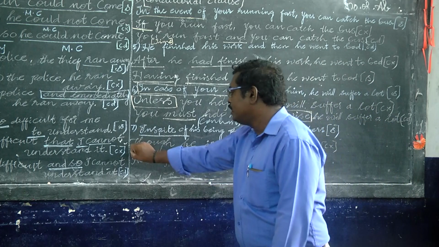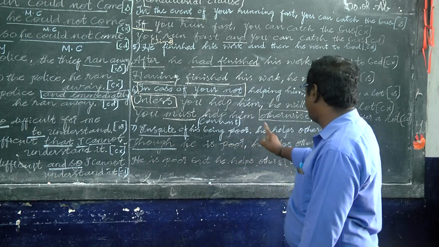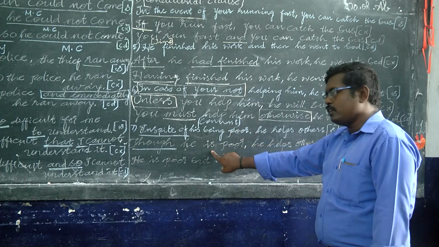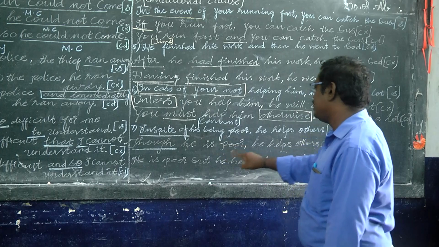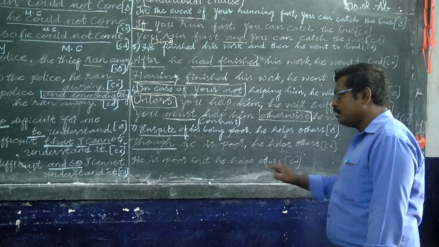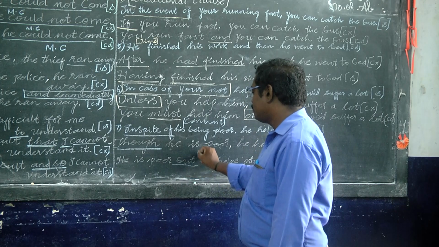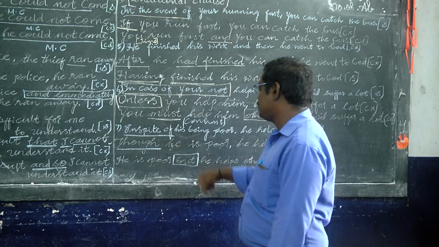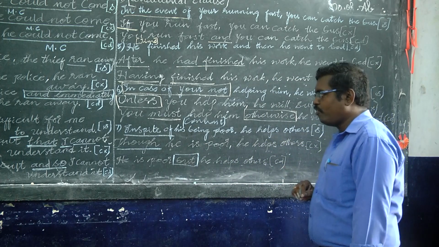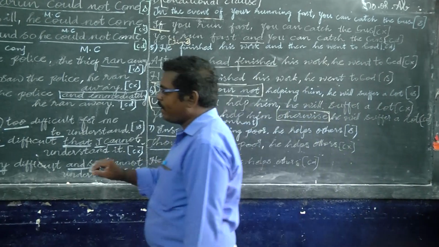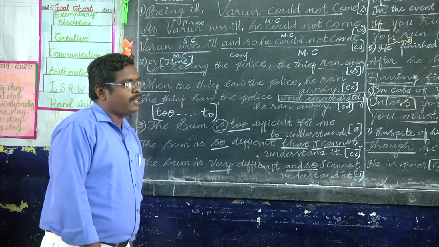For the complex, the subordinate conjunction is though. With the subject and the verb in present tense, we can use the present be form is. Though he is poor, he helps others. The next, the compound form: he is poor, then the coordinate conjunction, he is poor but he helps others. The compound form. So now we have seen the 7 types.